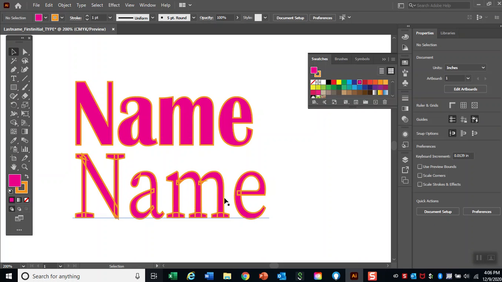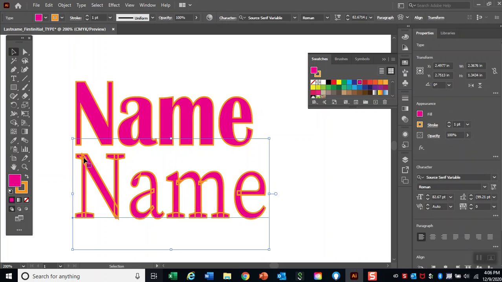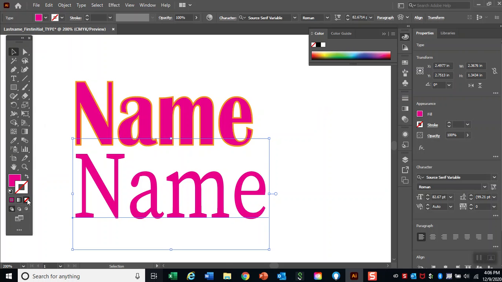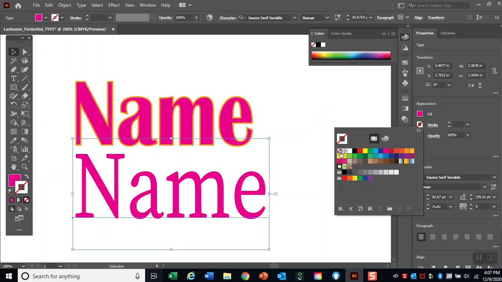Now I have a different one. The stroke looks bad with this font, so get rid of the outline with no stroke, or click here for no stroke. So none.